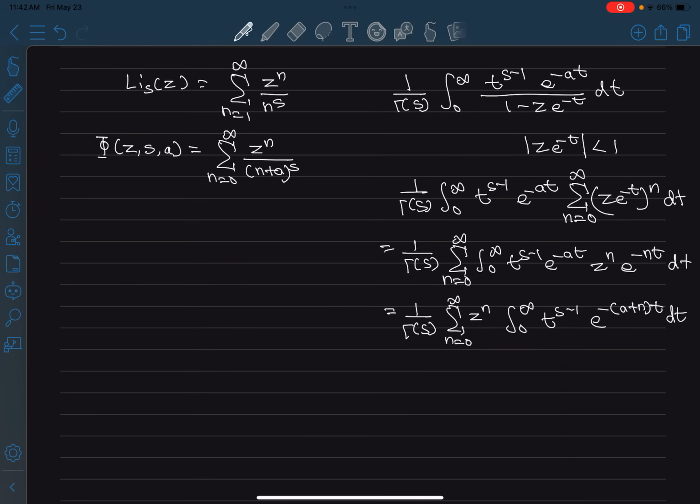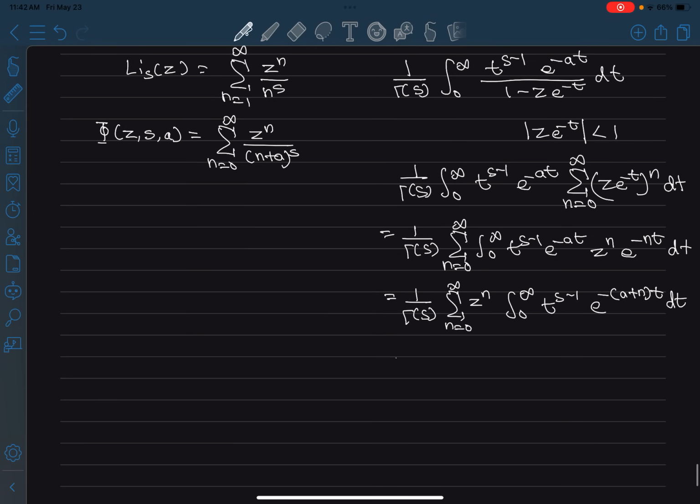Now we see that this is actually just the Laplace transform of t to the power s minus 1, right? So if we use the formula of the Laplace transform, this becomes, again, there are some restrictions on a plus n, because a plus n has to be a positive number. But we know n is greater than or equal to 0, so that definitely gives some restriction on a, right?